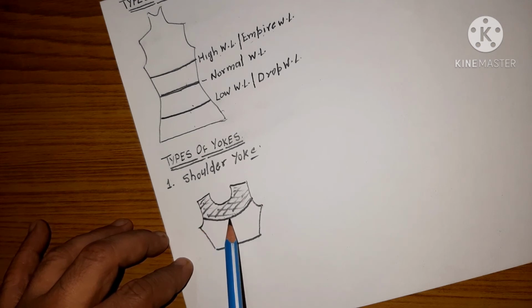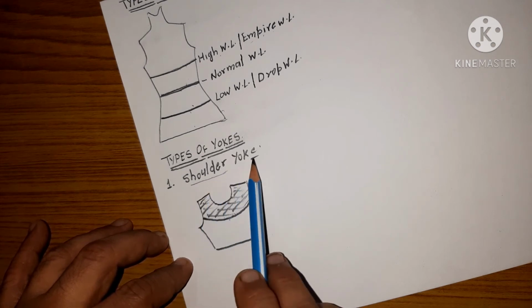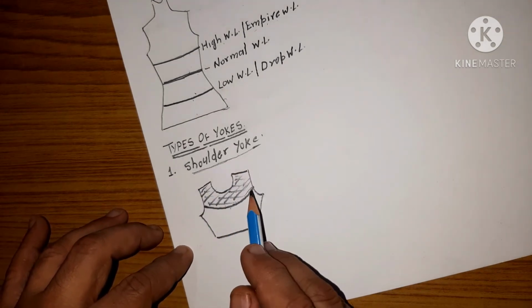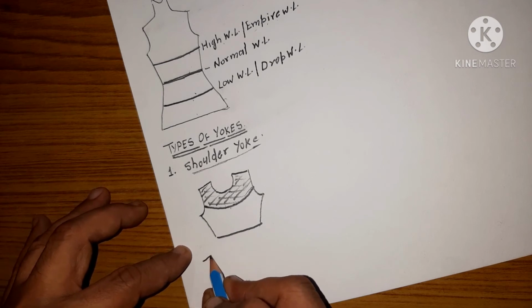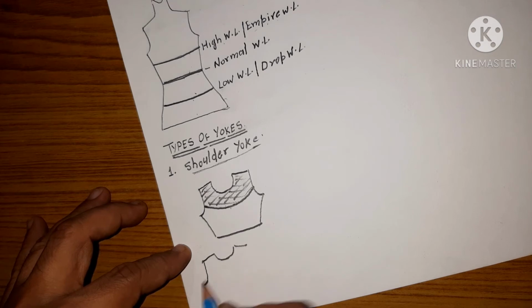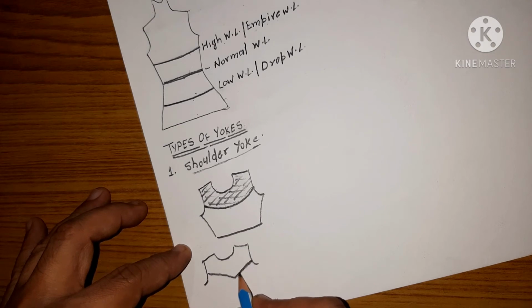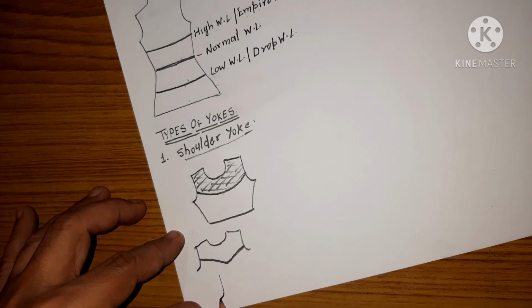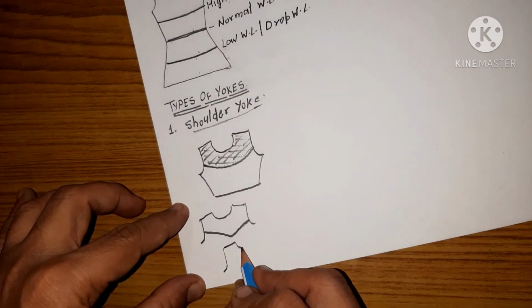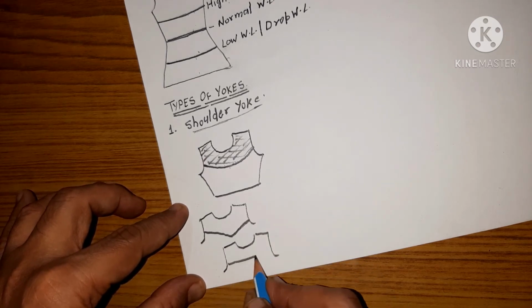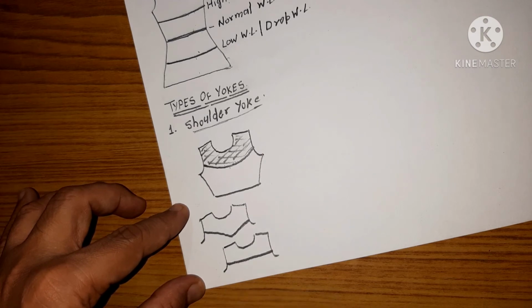The shape may be any. The shoulder yoke may be in various shapes, just like this is a round shoulder yoke, in a round shape. It may be in some other shapes, just like this is sweetheart, this is straight, right?